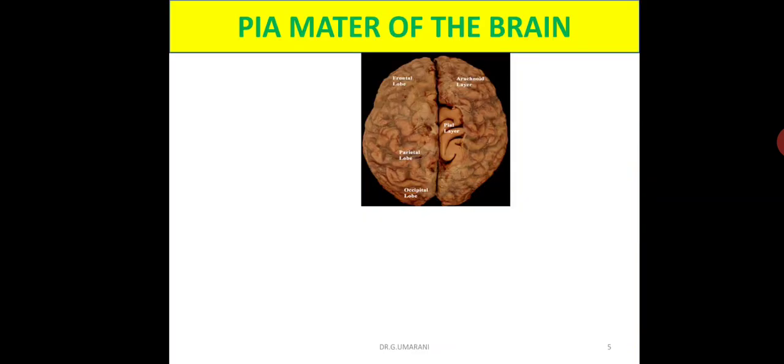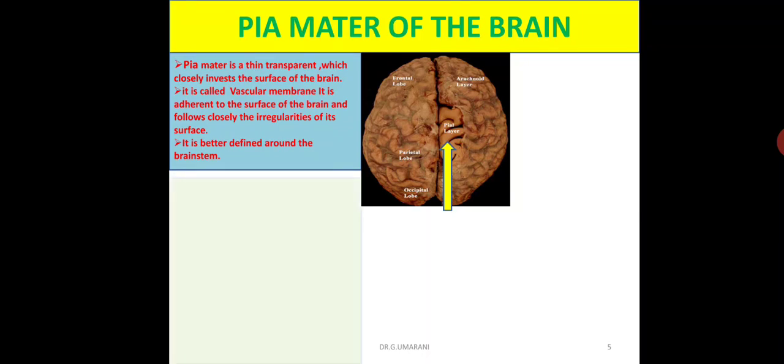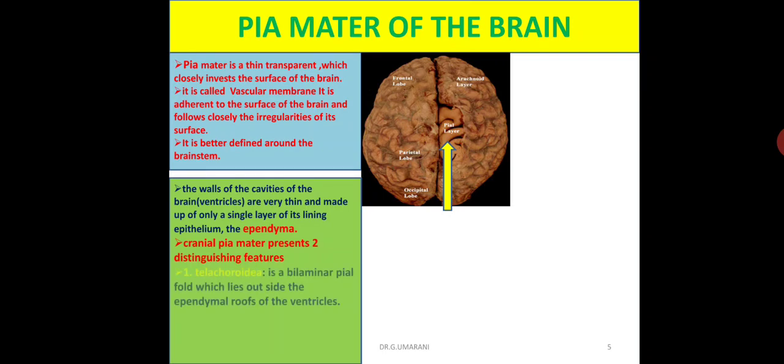Next, the third layer, the pia mater of the brain. The pia mater is also a thin transparent membrane which closely invests the surface of the brain. It is called the vascular membrane, and it is adherent to the brain surface, following closely all its irregularities. The pia mater is better defined around the brain stem. It has two important distinguishing features: number one, the tela choroidea, and number two, the choroid plexus in the ventricles of the brain.